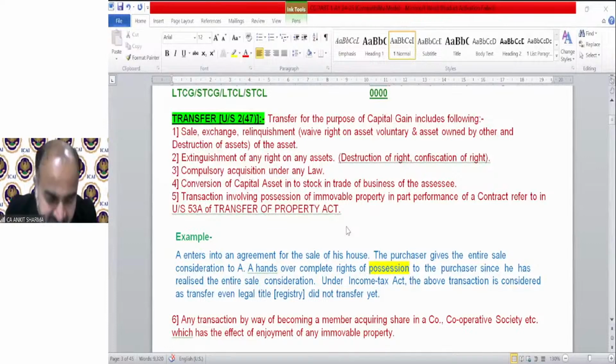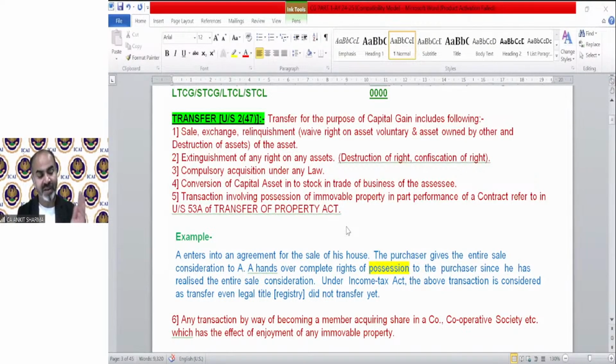In this transfer scenario, there are two same points that we have discussed under the definition of deemed owner under the head income from house property. In that discussion, I told you that these 2 points will come again in the capital gain chapter in the transfer definition.